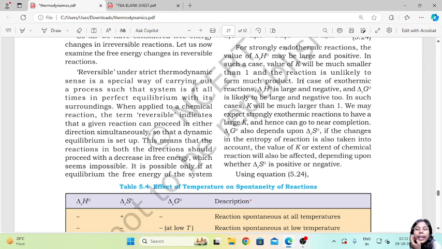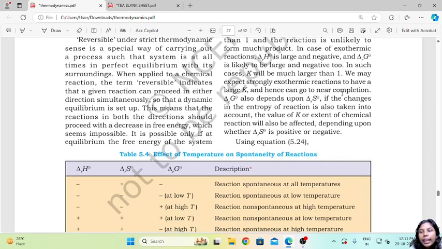So for strongly endothermic reactions, the value of delta H naught may be large and positive. In such cases, the value of K will be much smaller than 1, and the reaction is less likely to form much product. In the case of exothermic reactions, delta rH naught is large and negative, and delta G naught is likely to be large and negative too. In such cases, K will be much larger than 1.